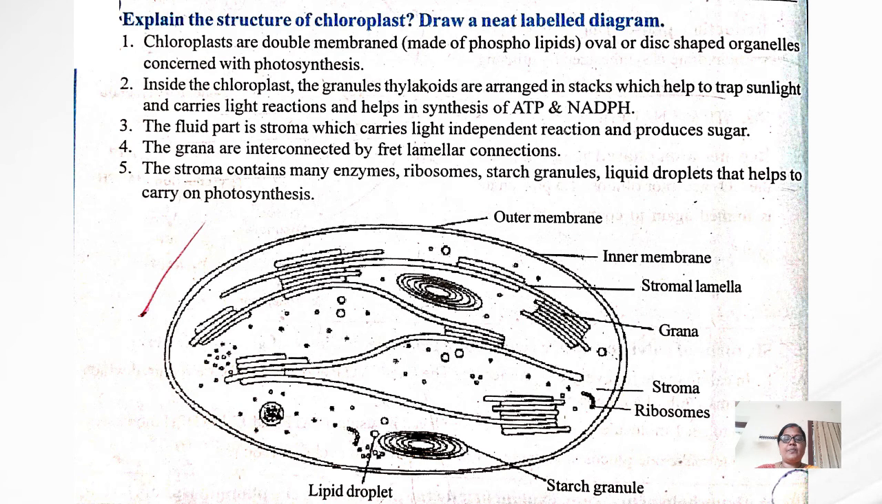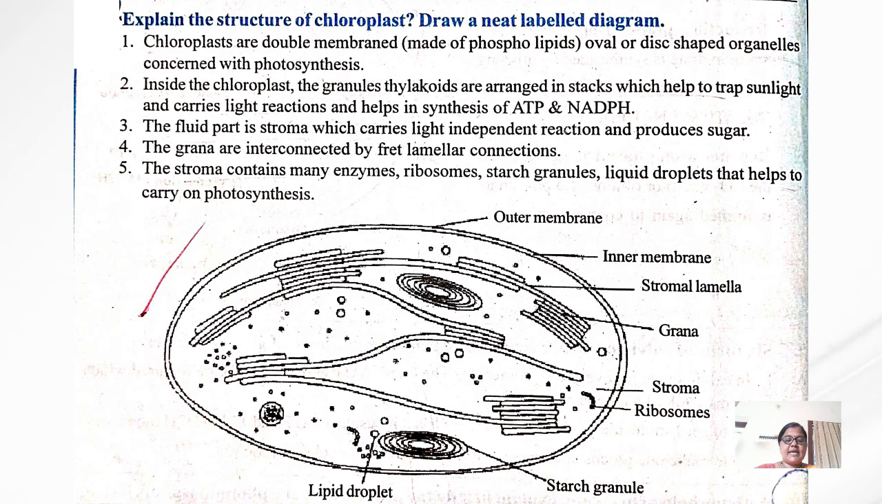In the chloroplast, the fluid part is the stroma, which carries out the light independent reaction and produces sugar. The stroma contains many enzymes, ribosomes, starch granules and lipid droplets that help to carry on photosynthesis. So this is the structure of the chloroplast, and note down this diagram of the chloroplast.